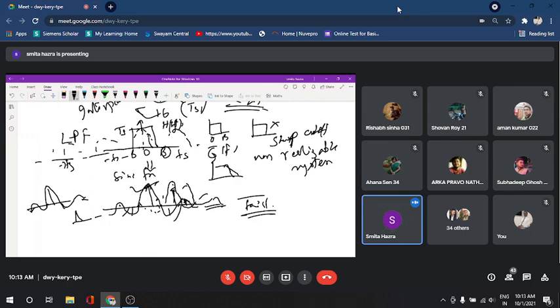Okay, so let us think about that one, that we are defining a properly designed pulse. Earlier we started from the frequency domain, then we found the time domain.